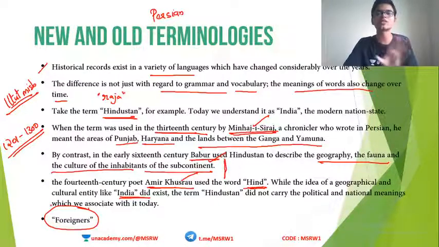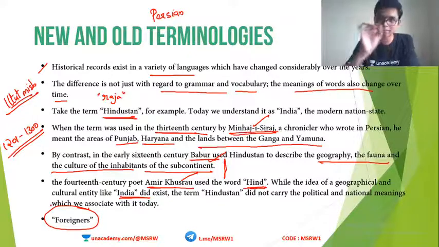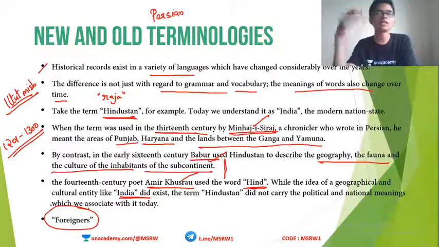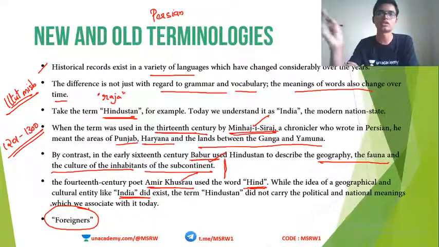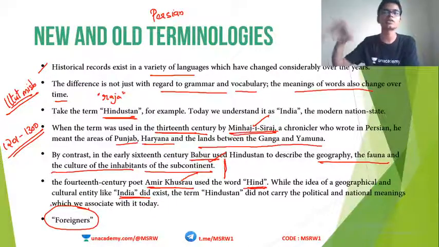Now, anybody who is not from India is a foreigner to us. But consider the medieval time. In medieval time, the nation of India does not exist. Was there an India in 1500 or 1400? No, right? India came into being very late. Only in the 19th century did the concept of India actually come up. Before that, we had lots and lots of princely states, dynasties, kingdoms, empires. We did not have a country called India.